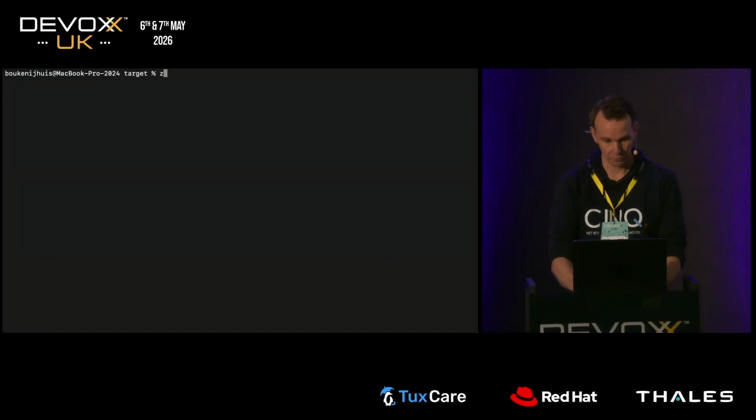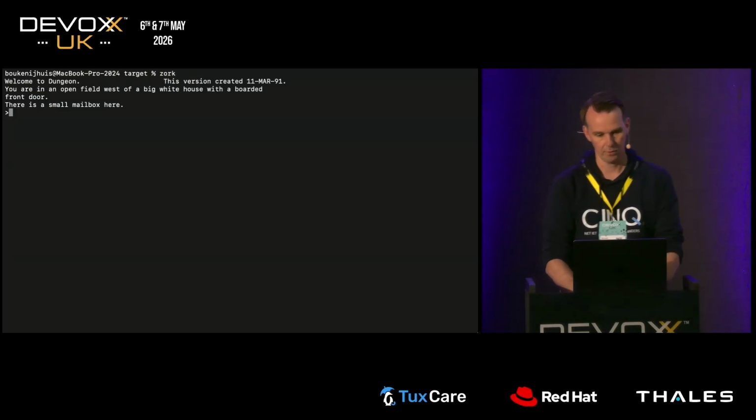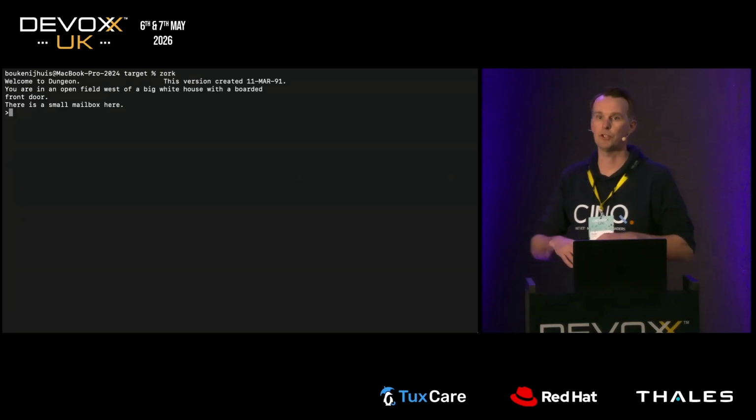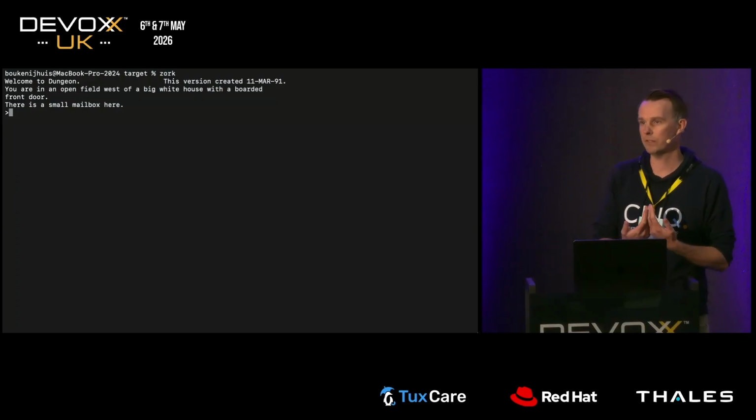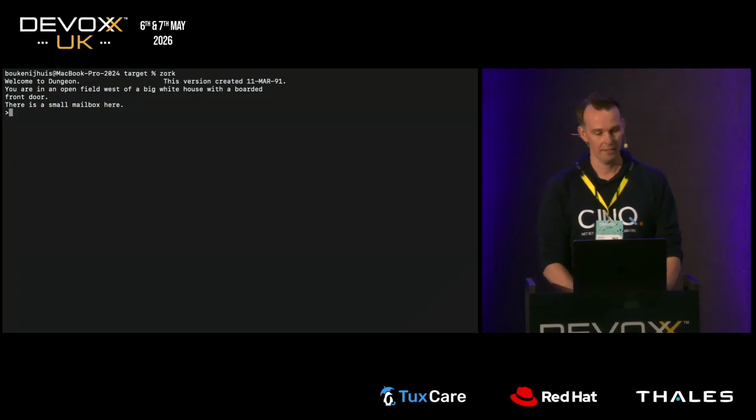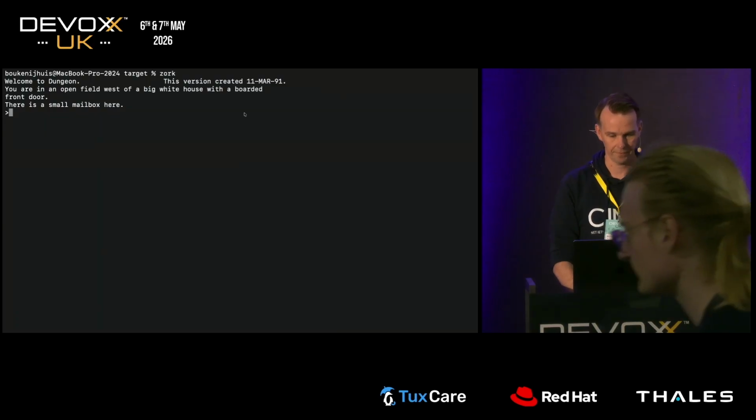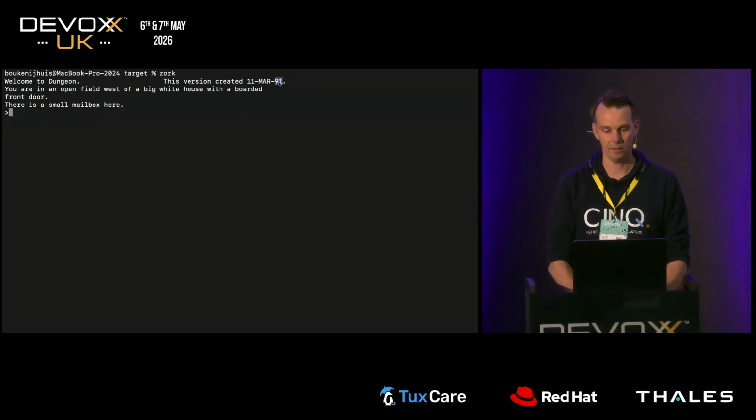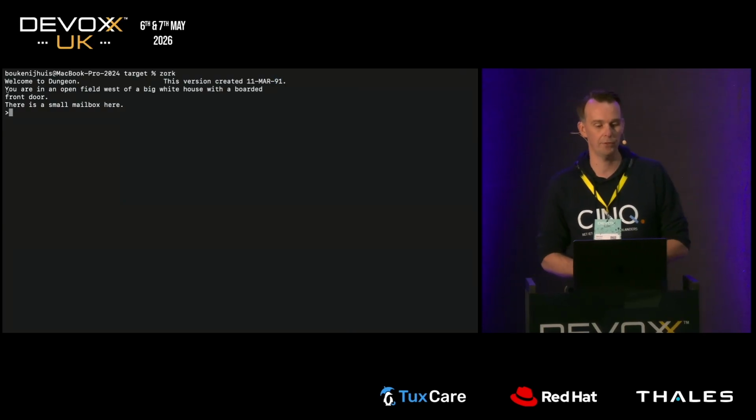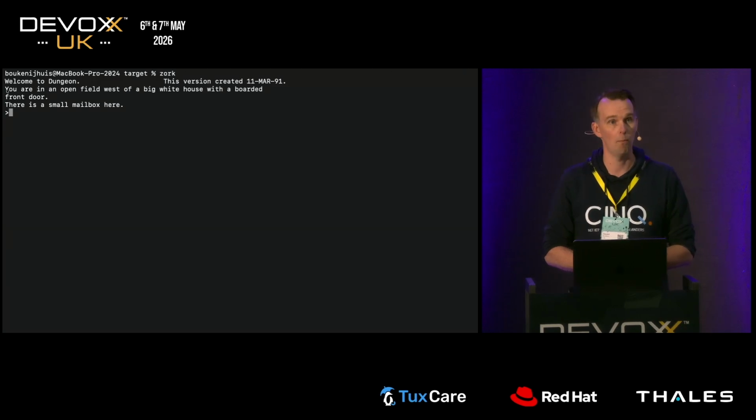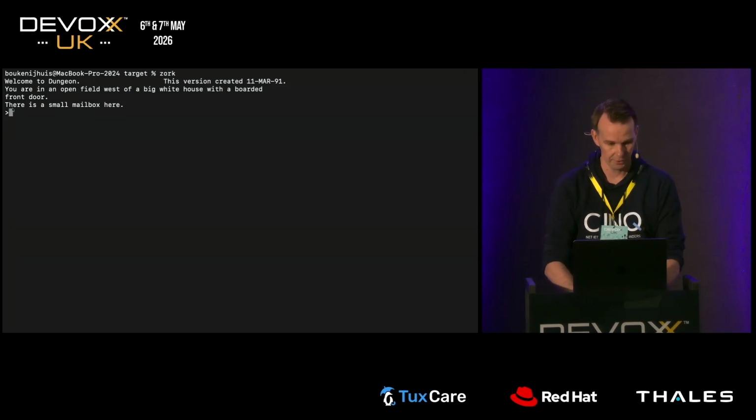So I have Zork installed on my machine. A text adventure gives you a description of the environment, and you can interact with this environment by giving commands, which I will show in a minute. In this game, it says, "Welcome to Dungeon." This version is a remake. It's created in '91. And then it tells you where you are. You are in an open field west of a big white house with a boarded front door. There's a small mailbox here. So what do you do? You type in a command like open mailbox.